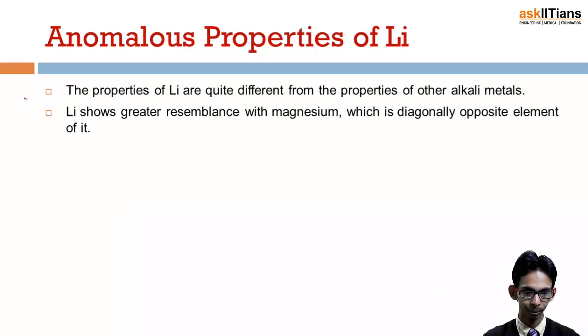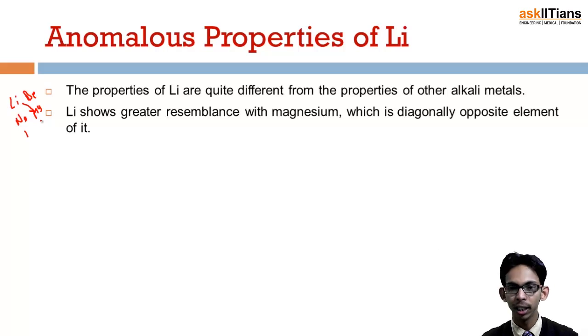Here is, let's say, lithium, then sodium, and another group member. Here is beryllium, and then magnesium. So lithium resembles magnesium in its properties, and this type of property is called diagonal relationship.